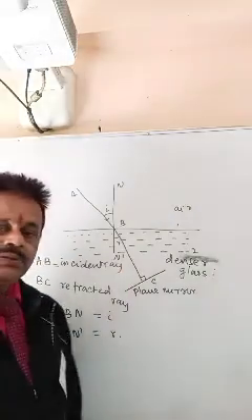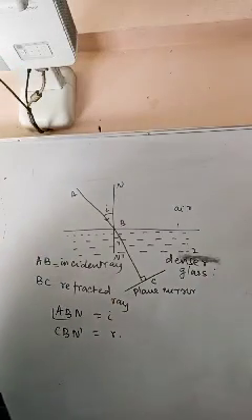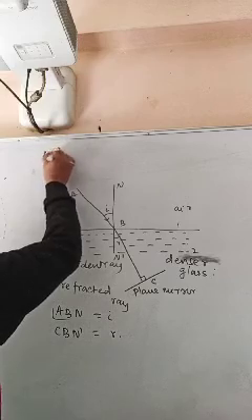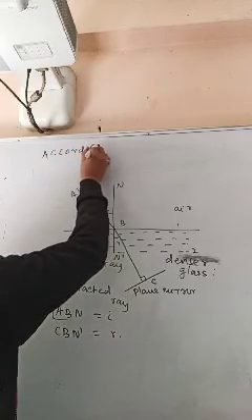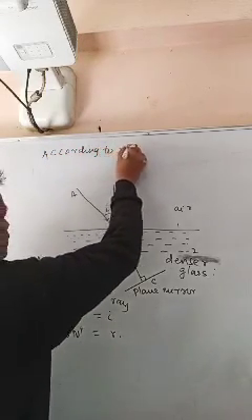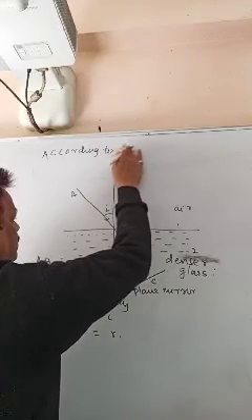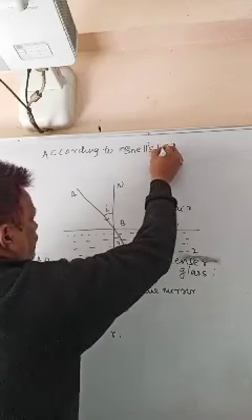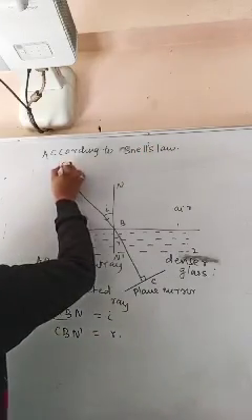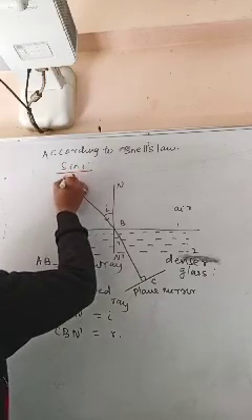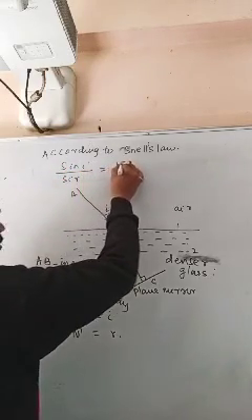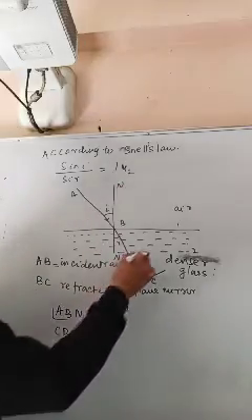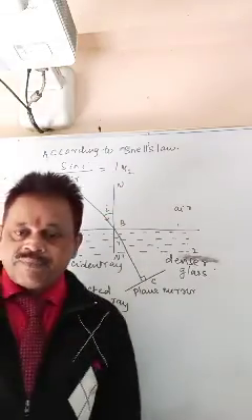Now according to Snell's law, sin I by sin R is the refractive index of 2 with respect to 1.